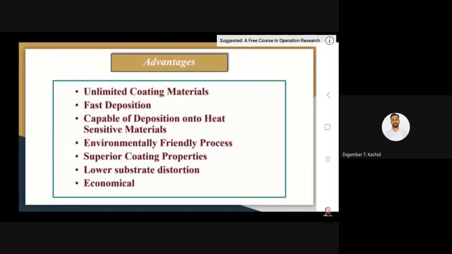So this is a very unique process, but you have to choose the process parameters as well as the process technique, in terms of heat source, carefully. Then you get the desired coating on the surface of the substrate. This is the introduction. Let us come to the main point, that is the classification of thermal spray deposition techniques.